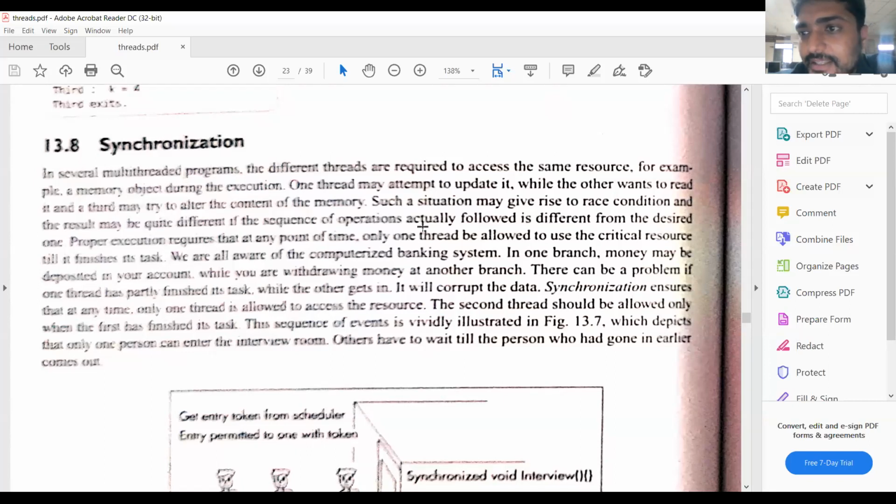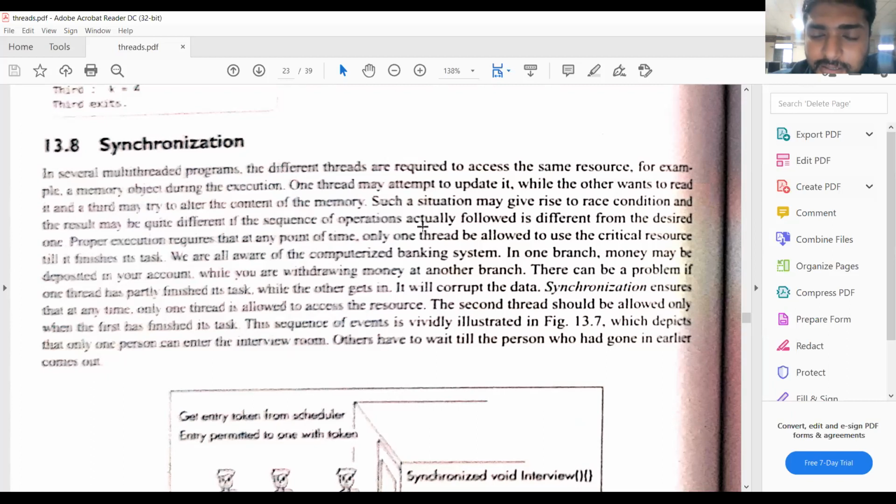And then we have seen the thread states and thread life cycle. After creation, the thread goes to the runnable state. After the runnable state, it goes to the running state. After running, it may go to the waiting state, and after waiting, it can be allocated to the runnable state again.